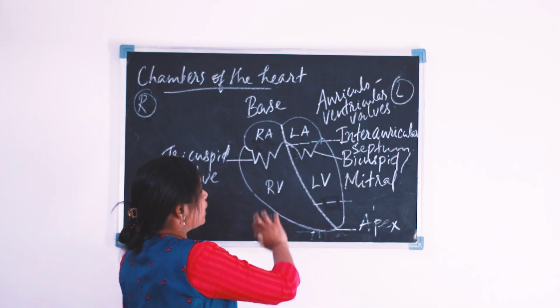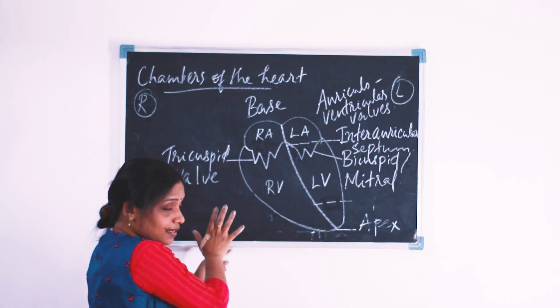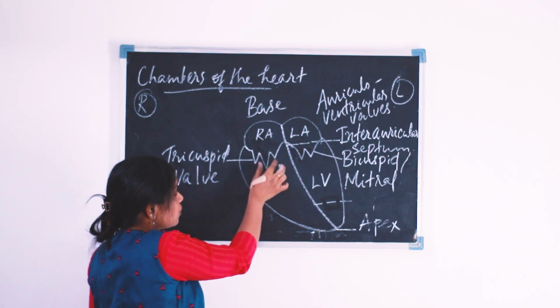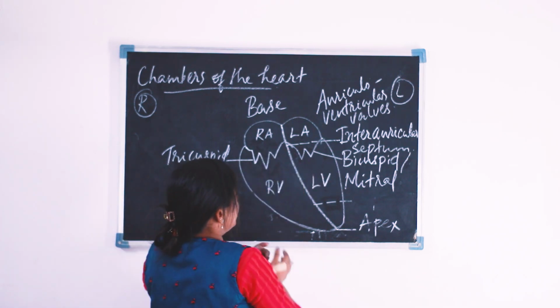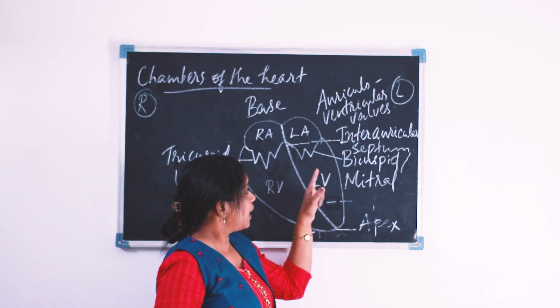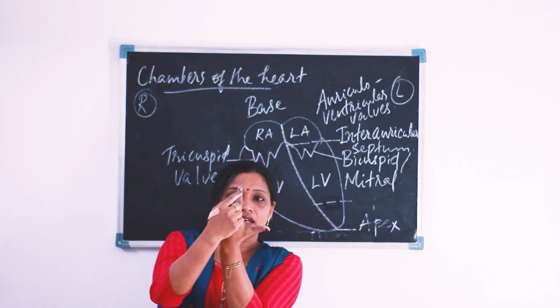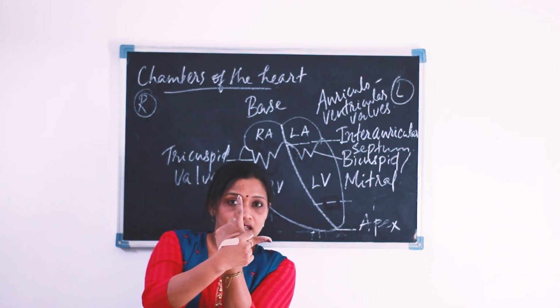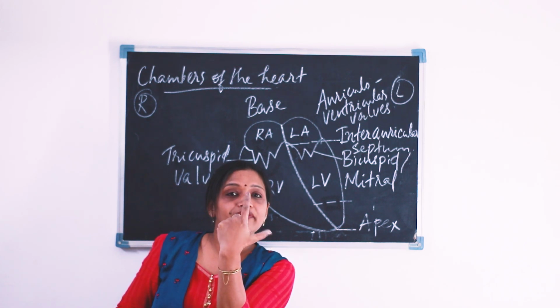Now, don't confuse it with the tricuspid valve. On the right side of the heart, the auriculo-ventricular valve has 3 cusps or 3 flaps, but on the left side it has only 2 cusps. For that, I can give you a clue. This is the letter L. Dear students, L is for left.